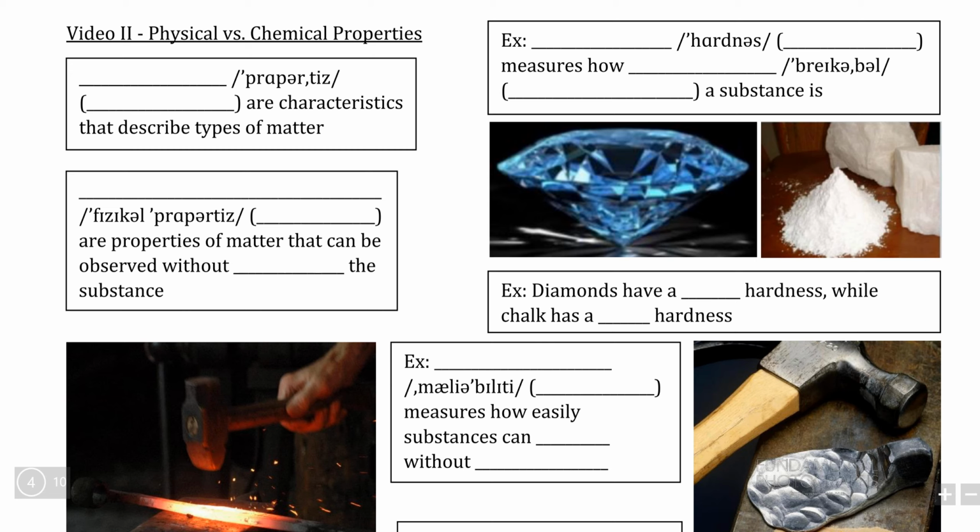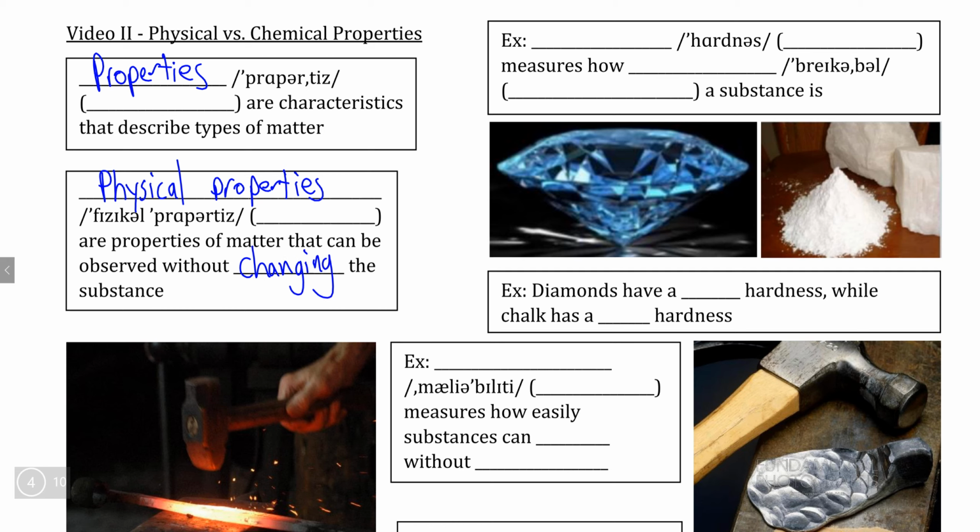In this video, we're going to be expanding on our knowledge of matter by taking a look at different properties of matter, which are simply different characteristics that we can observe or make changes to in order to describe the different types of matter better. And we're going to start by looking at the physical properties, or rather several examples of physical properties of matter, which are properties of matter that can be observed without changing what the substance is.